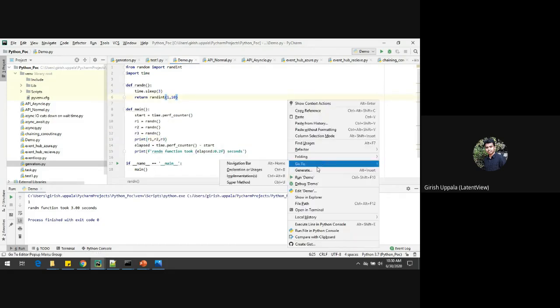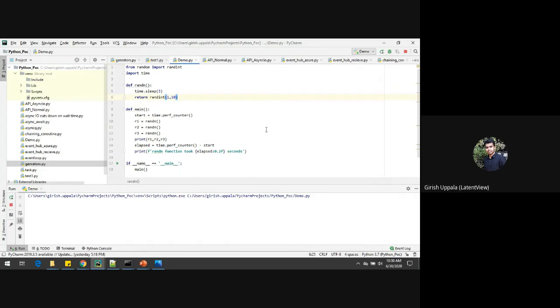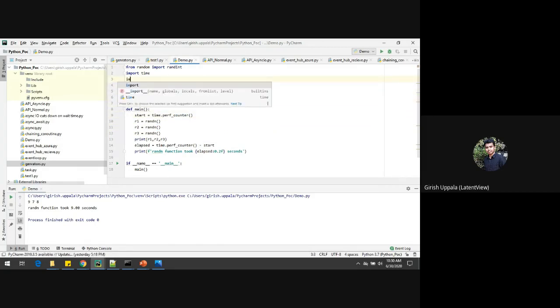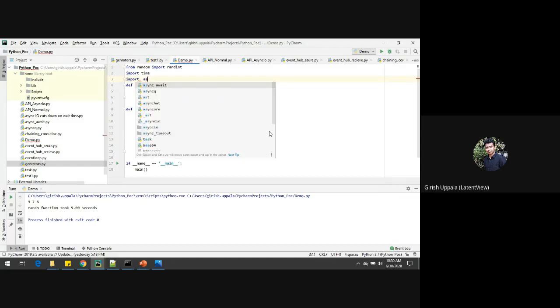I execute this function, and I'm sure this will take 9 seconds here, because I'm executing in a synchronous way. Yeah, this has taken 9 seconds. So let me execute the same function in an asynchronous process. How much time is it going to take? Let's see. For that, I need to import the asyncio library here.